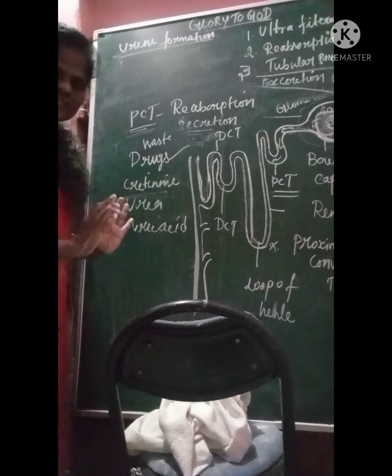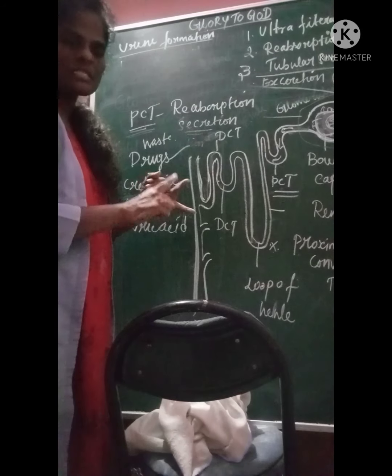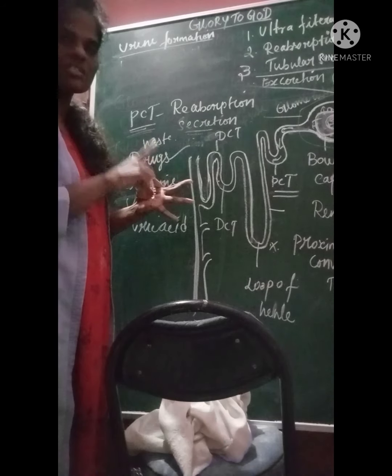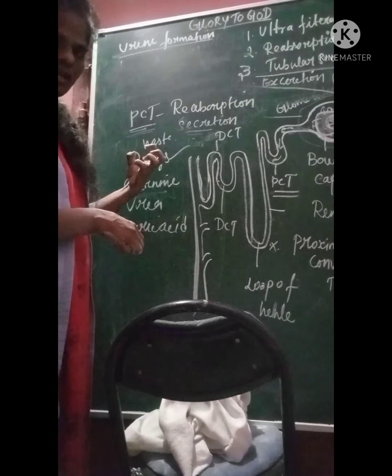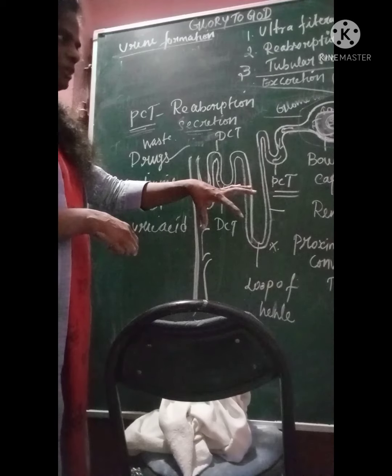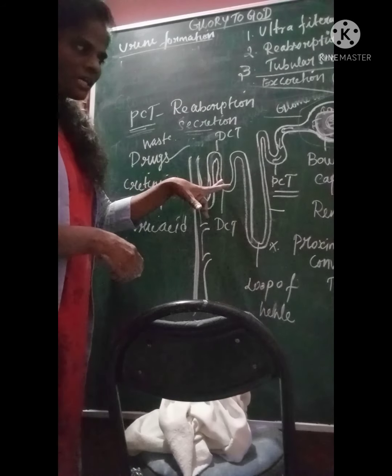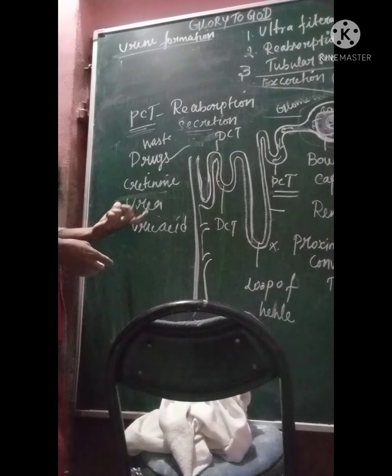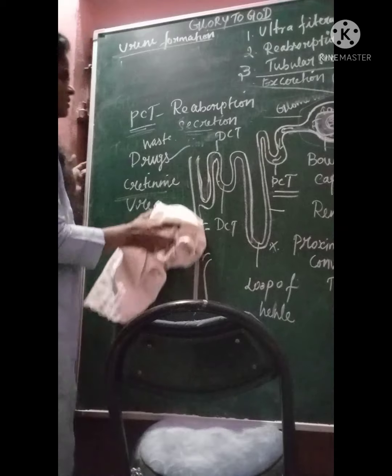Now we have only the waste materials. We don't have glucose, amino acids, WBC, RBC. We have nothing, everything is reabsorbed. We have only the waste ions, waste hydrogen ions, and creatinine, urea and uric acid. So after it reaches the